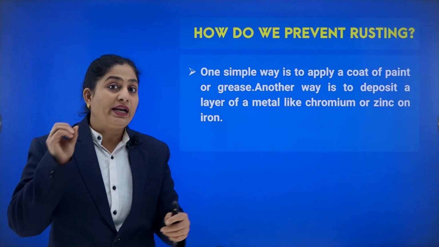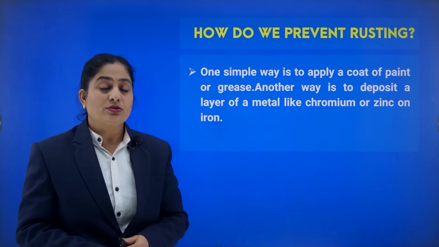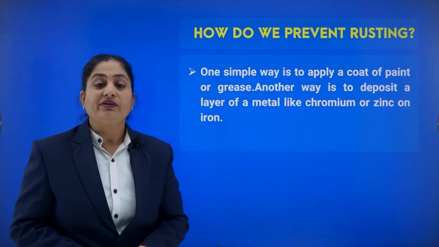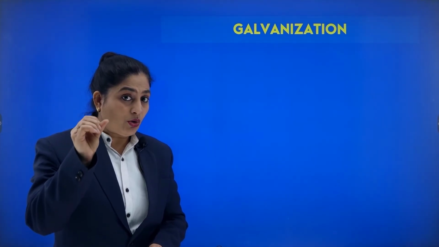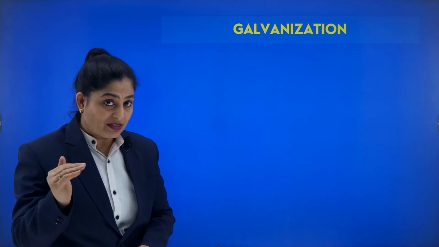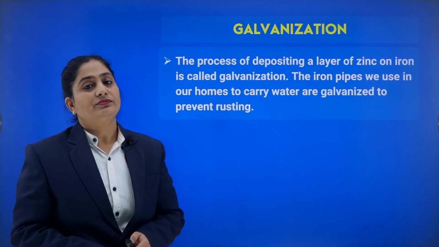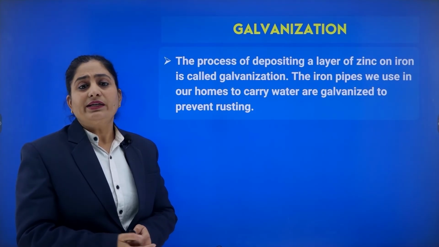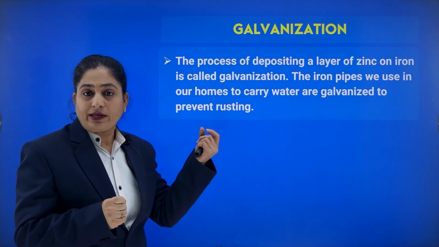Even we can apply a layer of zinc or a layer of chromium on the surface of iron, which also helps iron from rusting. So this is how we can prevent rusting, by just applying a layer of another metal on iron. When we coat a layer of zinc on the surface of iron, we call this process galvanization. So if I ask you, what is galvanization? I say that it is the process of depositing a layer of zinc on the surface of iron.